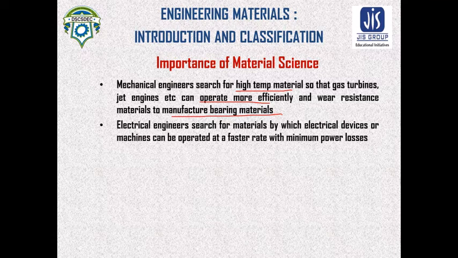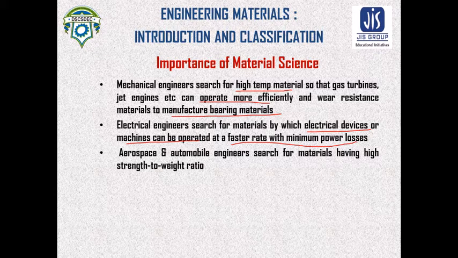Similarly, electrical engineers search for materials by which electrical devices or machines can be operated at a faster rate with minimum power loss. Aerospace and automobile engineers search for materials having a high strength to weight ratio.